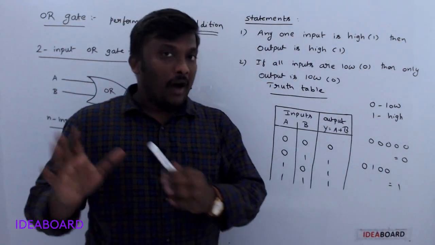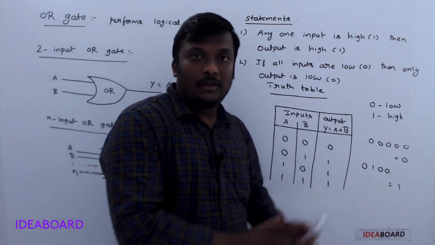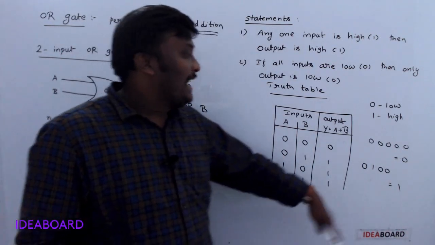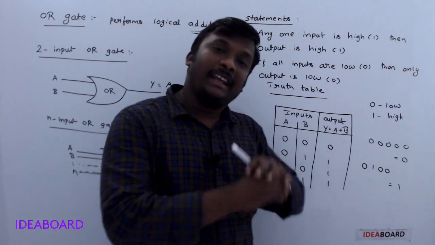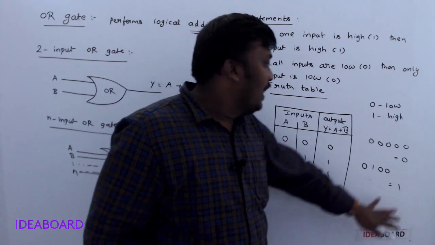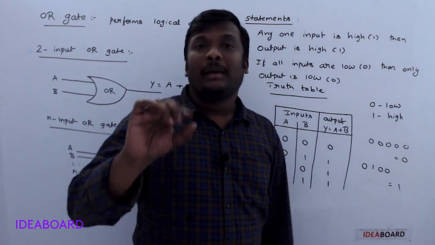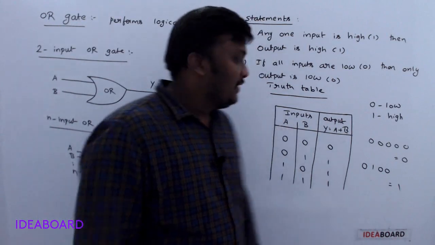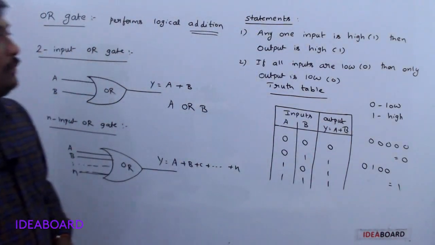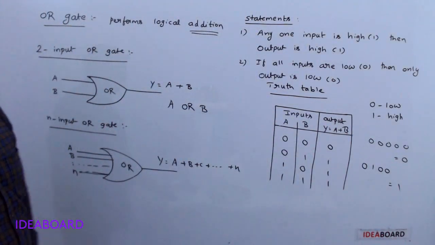If all inputs are low, then only the output is low, or if any one input is high, the output is high. It is not restricted to only 2. You may take 5, 10, whatever. My answer may be binary, 0 or 1. So this is the truth table for the OR gate.